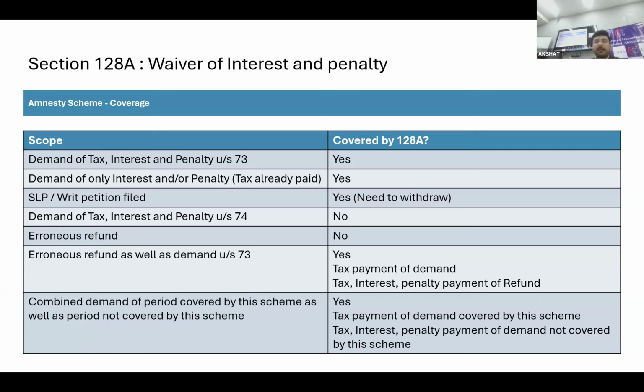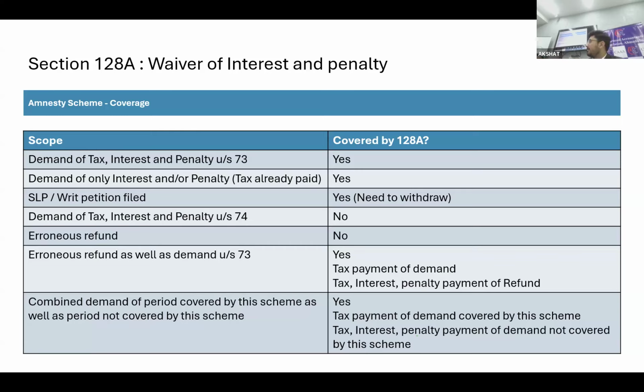74 certainly will not be covered, erroneous refund will not be covered. Suppose erroneous refund and demand both have come together under 73. Now this is the lacuna, right? If I want to go for 73, the amnesty is in 73 only, but I have both cases, the notice as well as erroneous refund. Erroneous refund is not covered by this scheme. So I can go for this full scheme only.